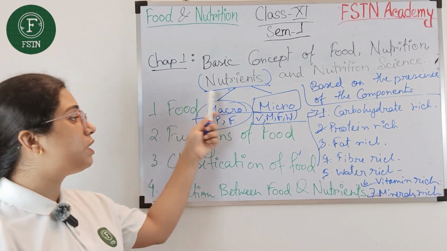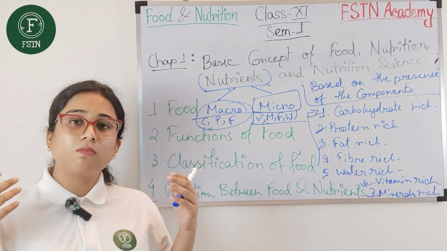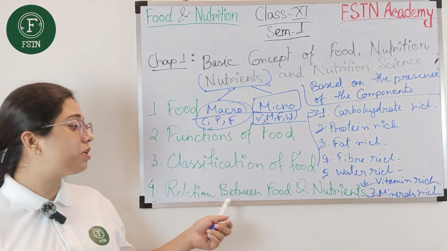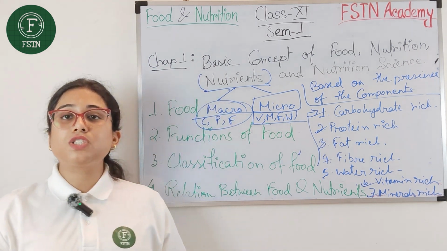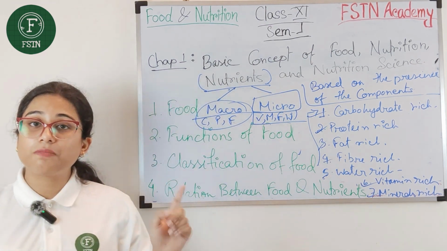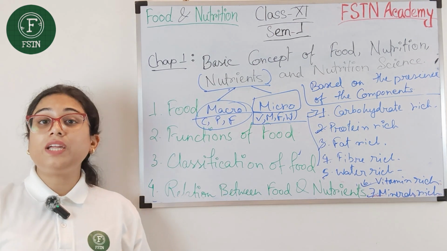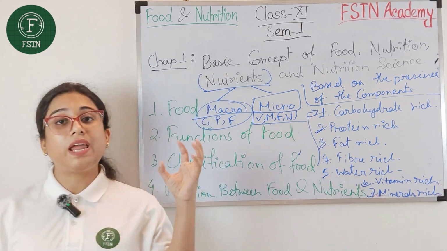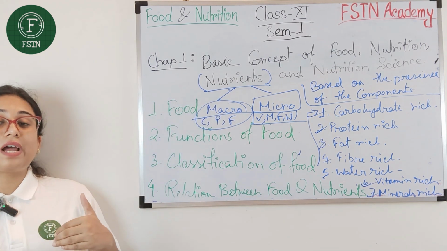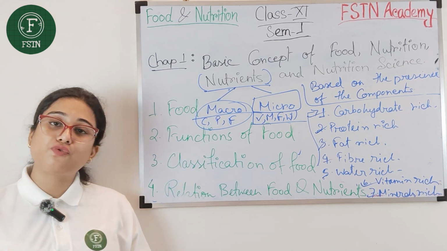After completion of these 4 topics, you can define by your own what the relation between food and nutrients is. All foods contain nutrients, but if we take some nutrient from any food item, that doesn't mean we are intaking the food item. So all nutrients are not food, but all foods are nutrients.